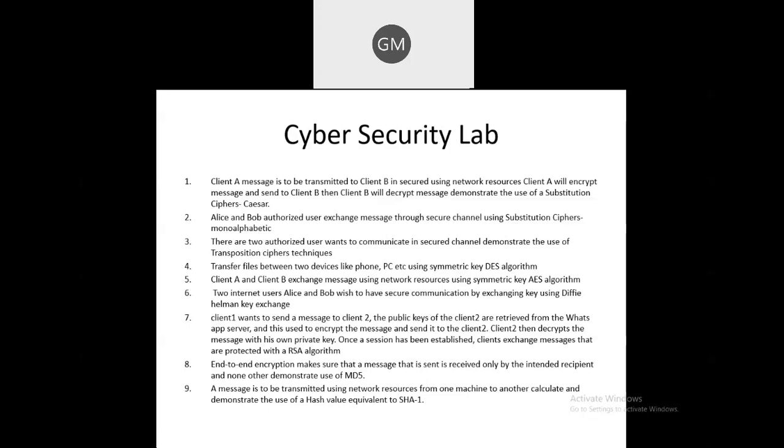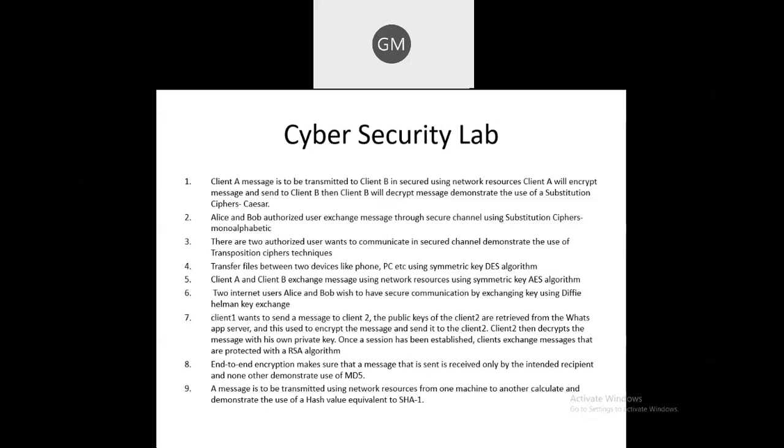Client A's message is to be transmitted to client B. Means there is one client A, which is called the sender, and one client B, which is present at the other end, which is called the receiver. So these two are the resources, a sender and receiver. What you have to do here is, client A wants to send a message to client B, by using the network resources. So client A will encrypt the message and send it to B. Then B will decrypt the message, and demonstrate this by using